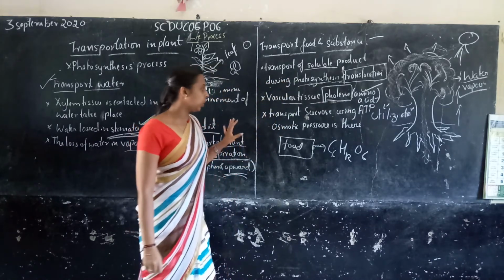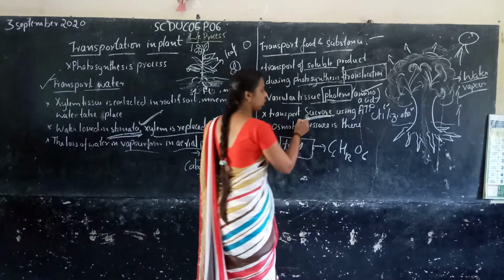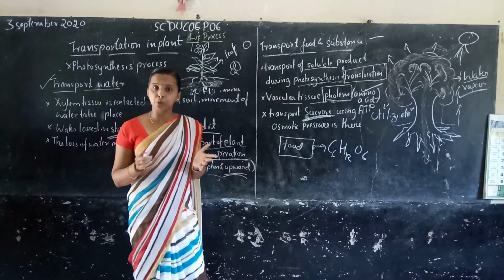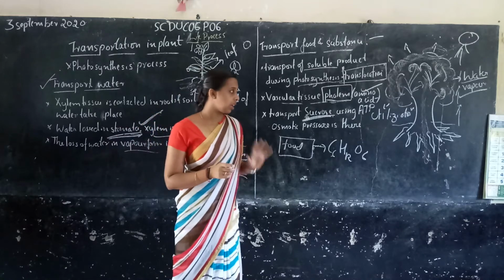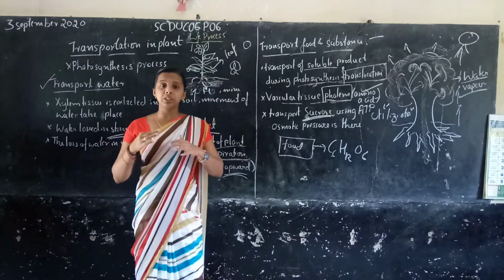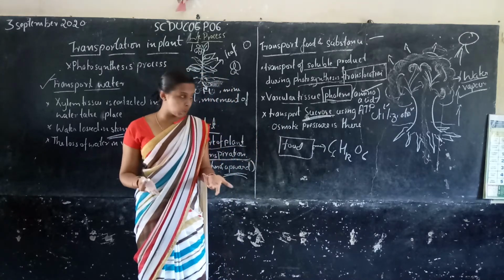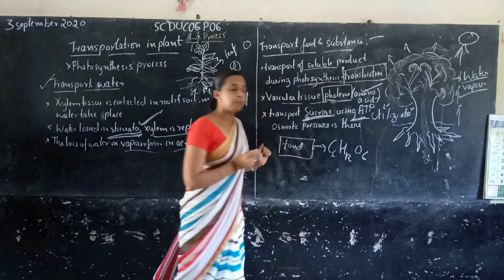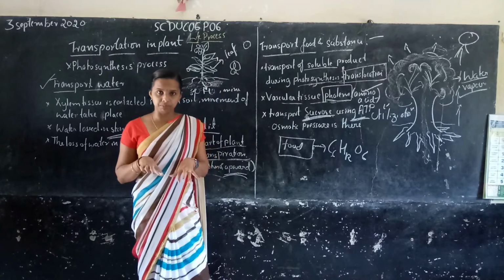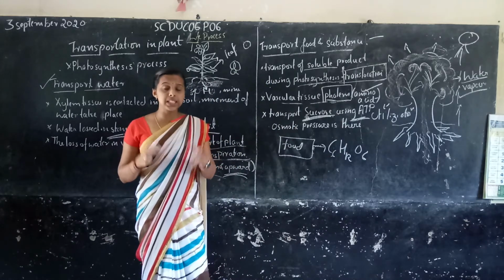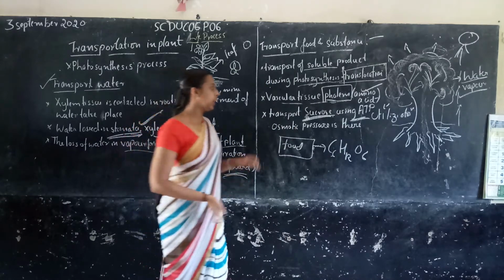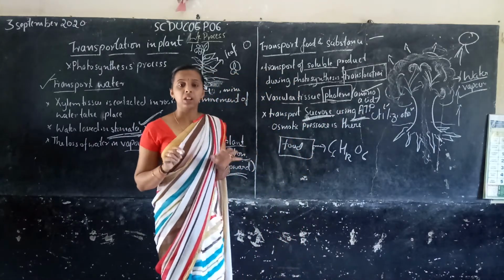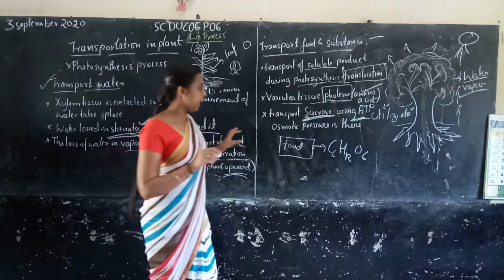Particularly, they have amino acids for protein synthesis, but when the phloem transports the sucrose, it uses ATP, adenosine triphosphate energy. The phloem utilizes ATP energy during the transport of sucrose to all parts of the tissues or cells of the plant.